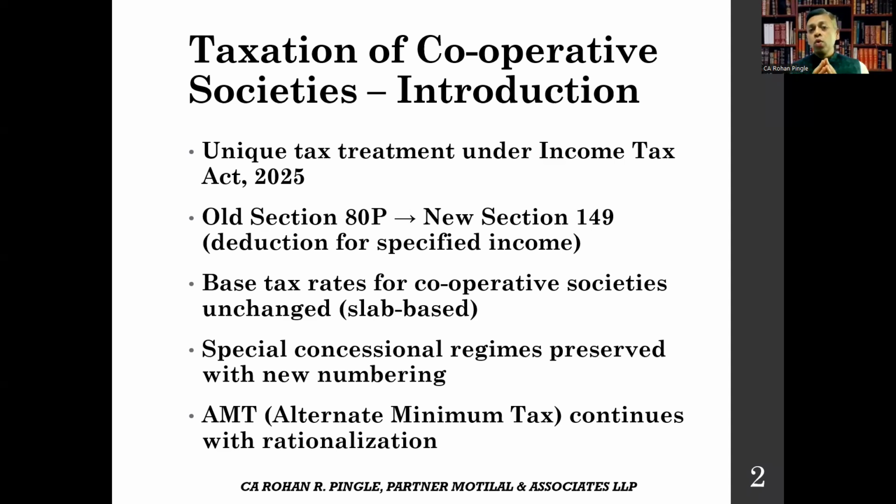So in this segment, we will cover the base taxation and slab rates, the important deduction under section 149, special concessional regimes, that is old section 115BAD and 115BAE, now under sections 203 and 204, and the alternate minimum tax, AMT, which continues with some rationalization. This topic is highly relevant because many of you handle dairy, sugar, credit, or multi-state cooperative societies in your practice. So we will focus on practical aspects so that you can apply the knowledge immediately.